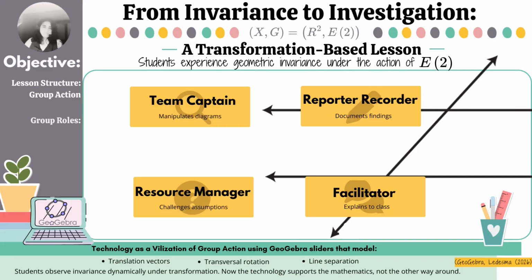Now that we have established that angle measures and parallelism are invariant under the action of E2, I created a classroom investigation of the exact concept where students work in groups on a hands-on activity in GeoGebra. The lesson begins with ensuring all students are ready to participate in the group activity by knowing and accepting their group role.